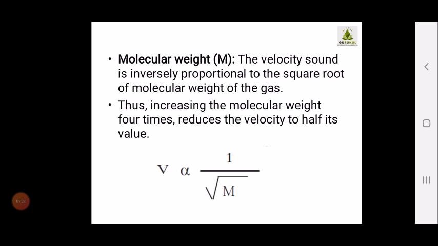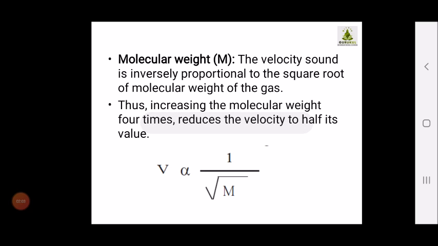And the molecular weight. The velocity of sound is inversely proportional to the square root of the molecular weight of the gas. Thus, increasing the molecular weight 4 times reduces the velocity to half its value. Means if you increase the molecular weight 4 times, then the velocity of sound is going to be reduced to half of its value.